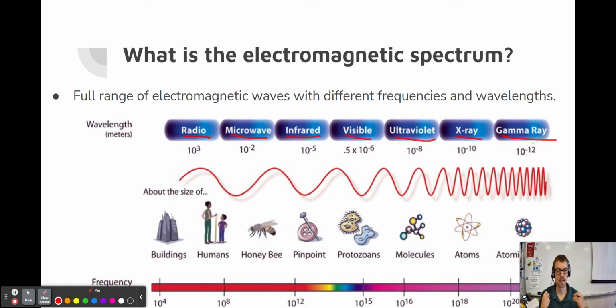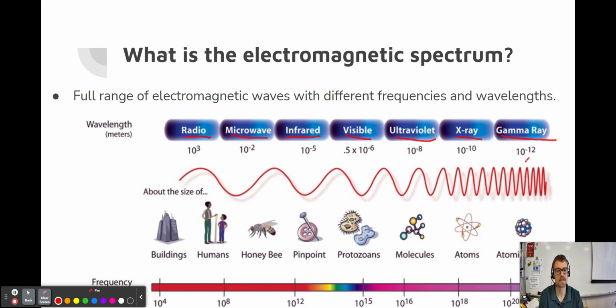And each of those different types of electromagnetic waves have some slightly different properties, and we use them for different things. Now, what you'll notice is that they are categorized based on their wavelength. Okay, so you'll notice that the wavelength starts big, right? This is 100, and this would be in meters. I'm sorry, this would be 1,000 meters. So radio waves can be very, very big, right? The wavelength can be very big. If you get down here to the gamma rays, right, you'll notice that the wavelength is very, very short.